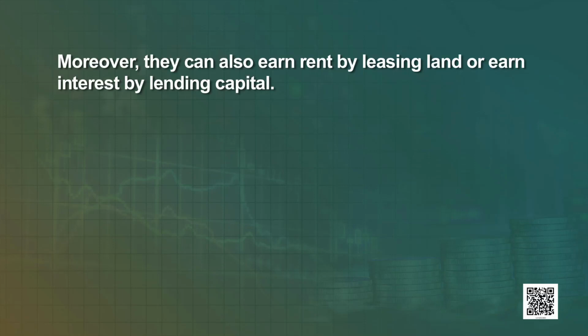Indeed, the market in which the firms sell their products could not have been functioning without the demand coming from the households. Moreover, they can also earn rent by leasing land or earn interest by lending capital.